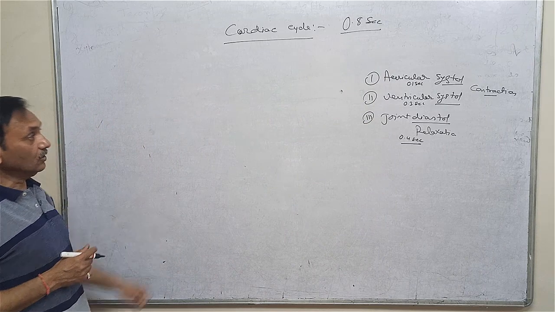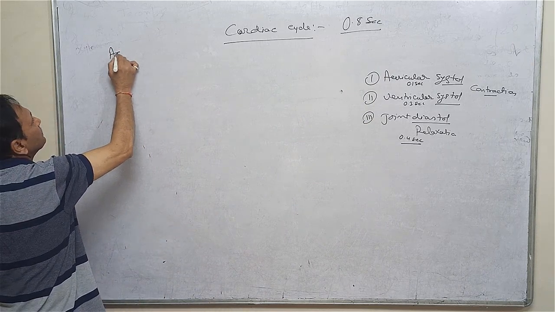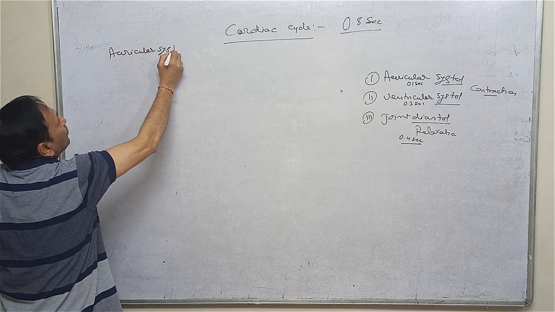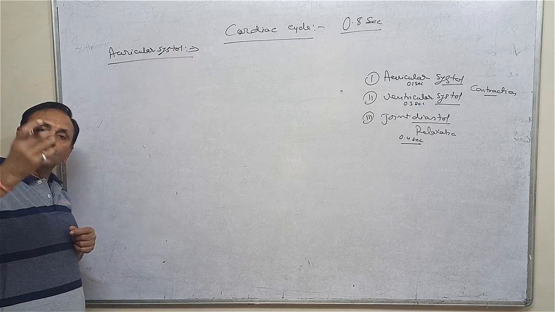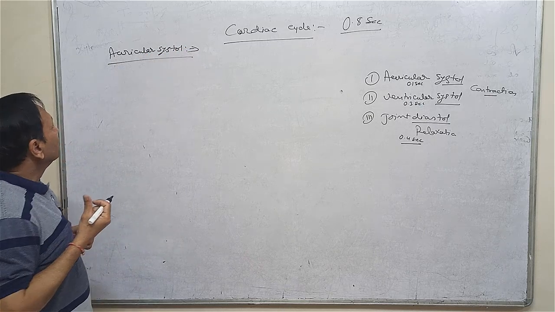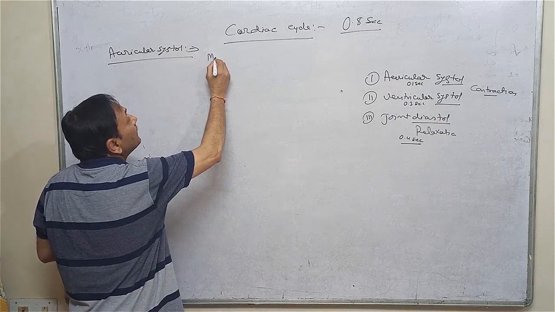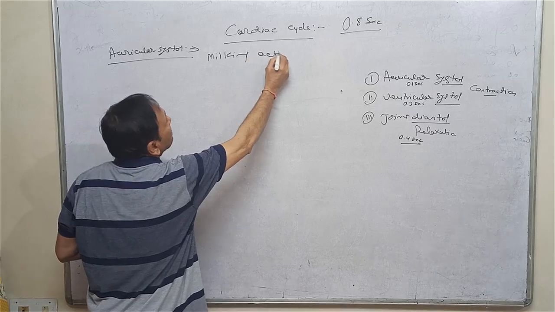Now we will discuss what happens during the auricular systole. Auricular systole means how the auricle contracts. The contraction of the auricle is by milking action.